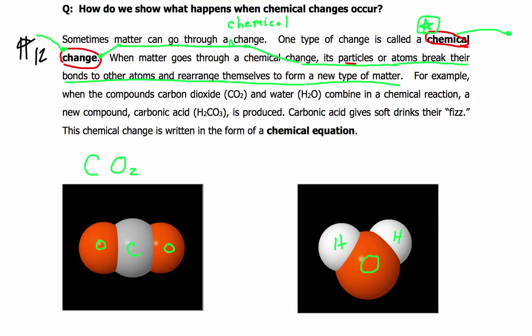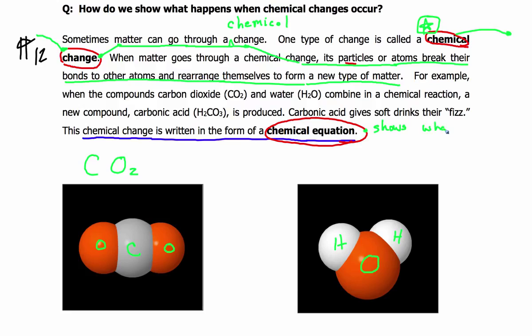So get your blue marker, if you will, please, real quickly. Let's get blue, because there's a main idea down here. So chemical changes are written in the form of chemical equations. And we're going to look at this in two parts. So go ahead and get your red marker again, because chemical equation is a key word. So let's circle chemical equation here, and then get your green, and we'll put a little understanding right here so we have some sense of what it is. We're going to look at chemical equations in the next video clip.